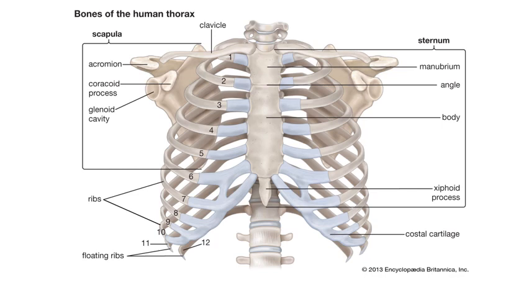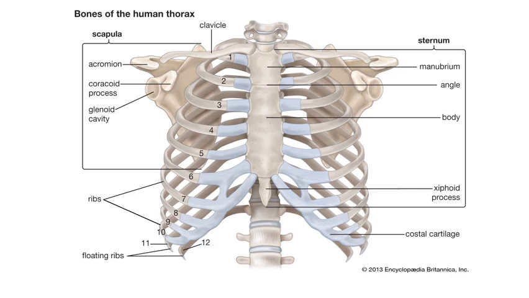And as I said earlier, there are 12 pairs of ribs and you can see in the picture also the numbering 1, 2, 3, 4, 5, 6, 7, 8, 9, 10, 11, 12, there are 12 pairs of ribs.